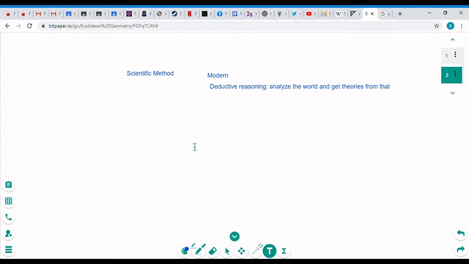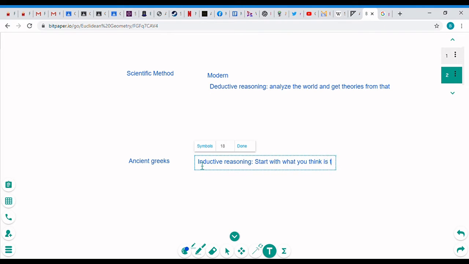What the ancient Greeks did in all other ways was using inductive reasoning. Start with what you think is true and come up with facts about the world.